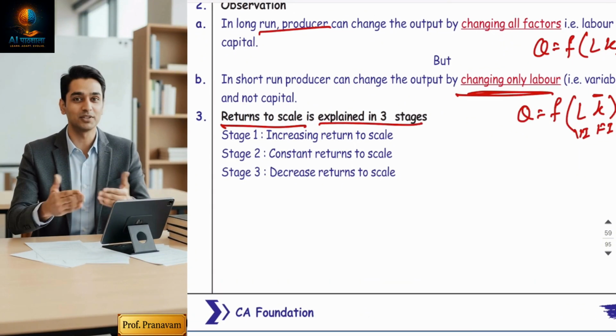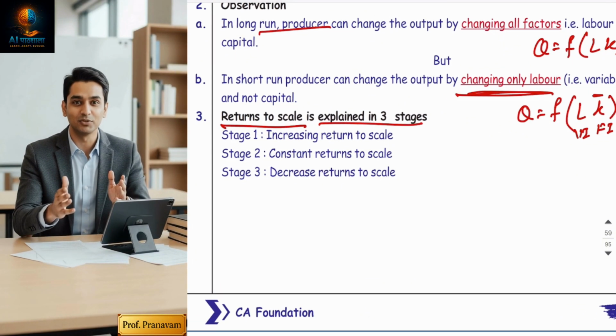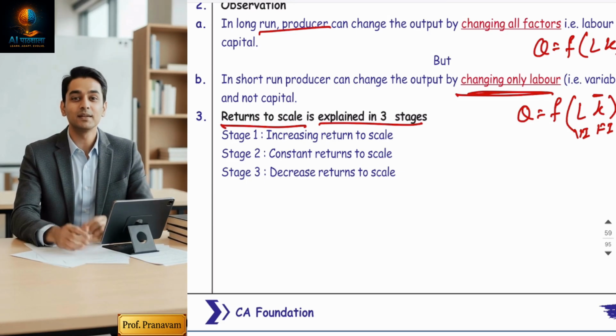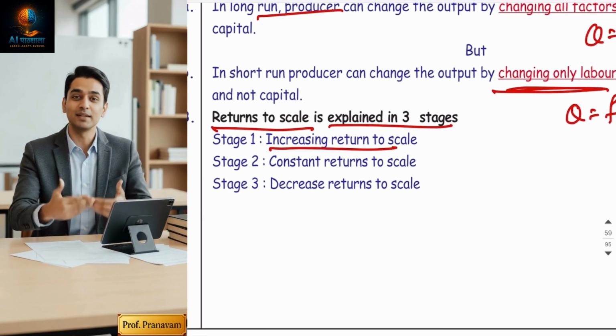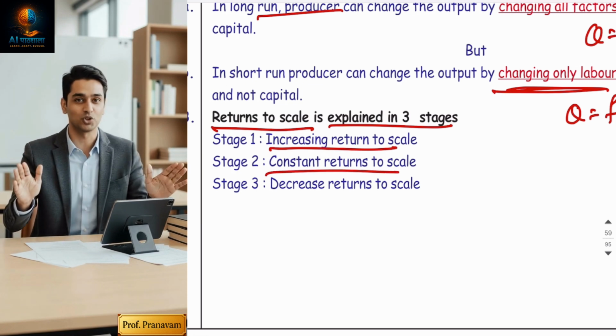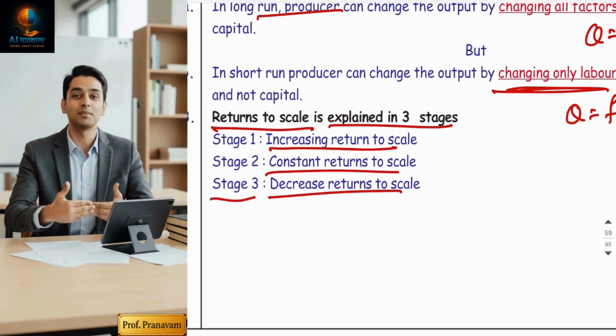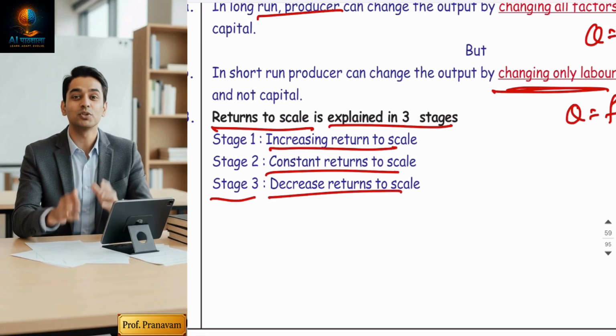Returns to scale is explained in three stages. Yes, like the short run was divided in three stages, the long run is also divided in three stages. Stage one is called increasing returns to scale. Stage two is called constant returns to scale, and stage three is called decreasing returns to scale. The names are similar. Am I correct?